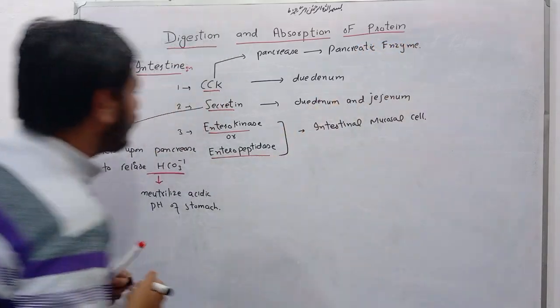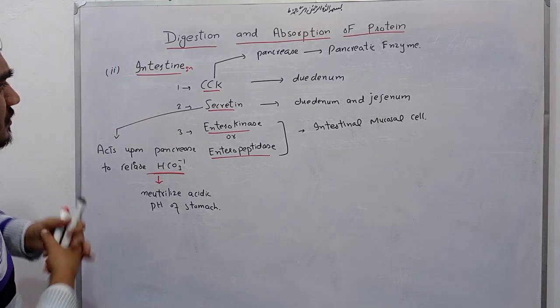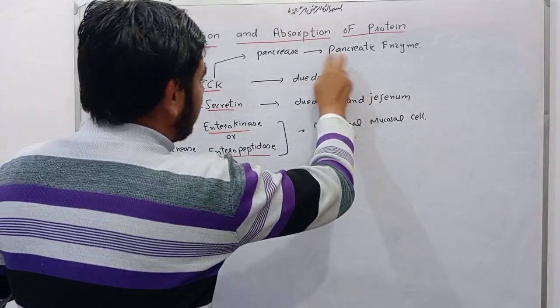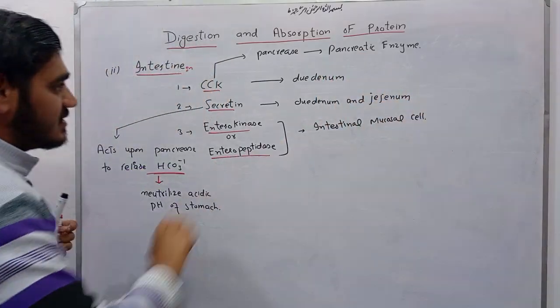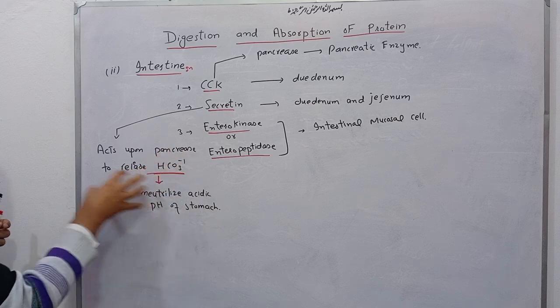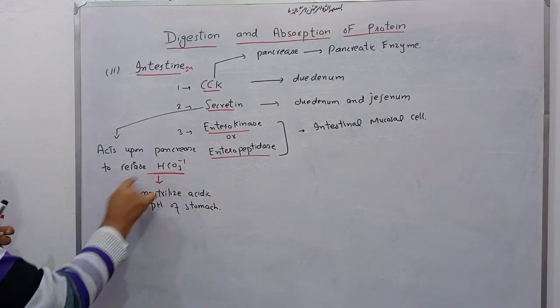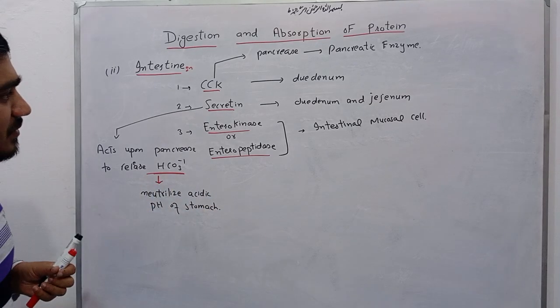So this is very important. In the intestine, there is release of certain hormones. Cholecystokinin acts upon the pancreas and is responsible for the release of pancreatic enzymes. We will discuss that in the next moment. Secretin acts upon the pancreas and is responsible for the release of bicarbonate ions. It is very important, and it neutralizes the acidic pH of the stomach.